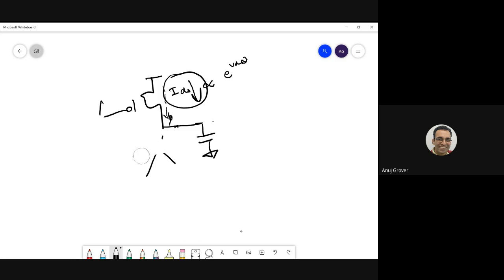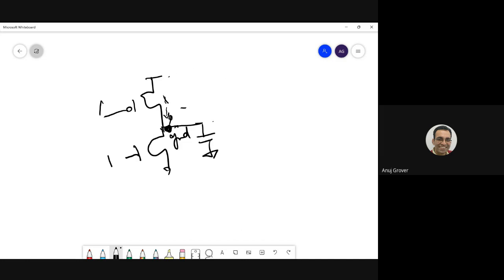However, that is not usually the case. Usually on this side, there is an NMOS which is fully on. So it means this is a ground. Now, IDS will not reduce. But will the presence of a capacitor here make any difference? No, sir, it won't make any. Yeah, got it. Understood, sir. Thank you.